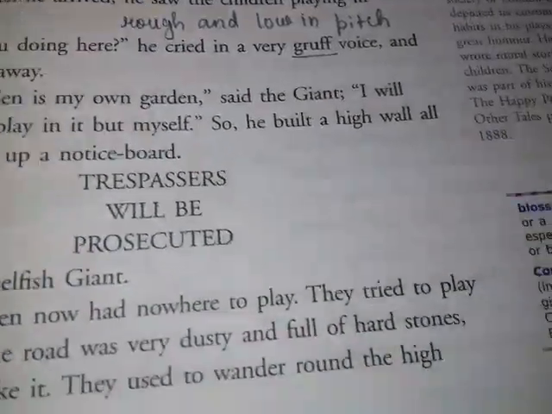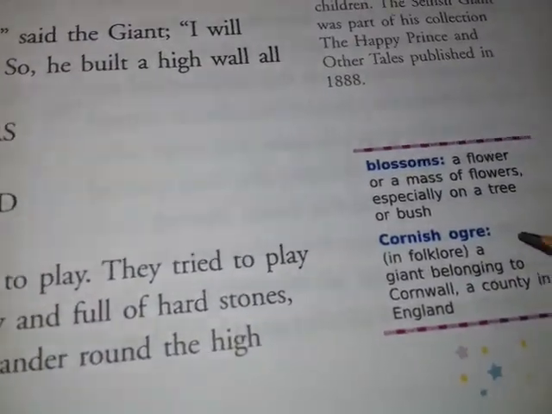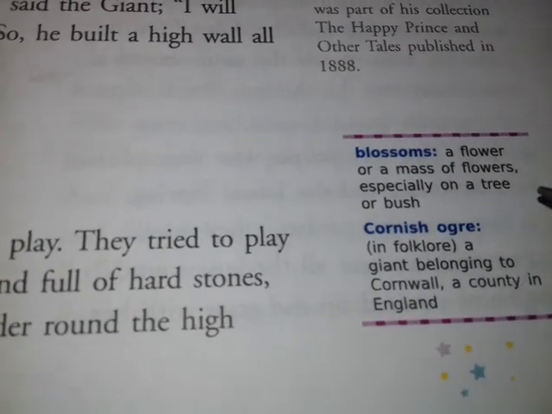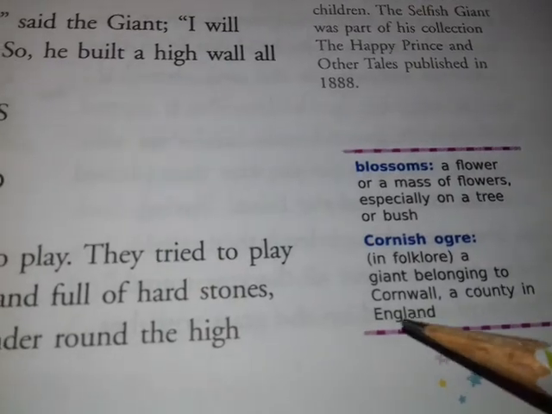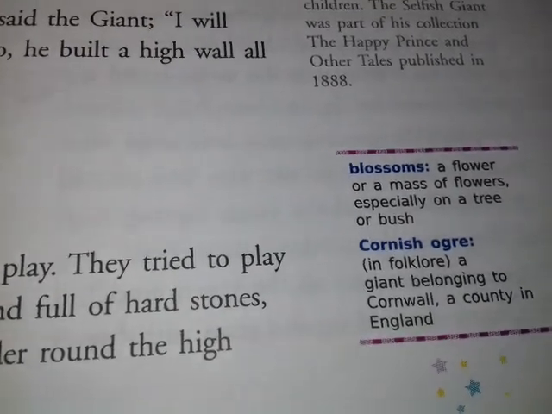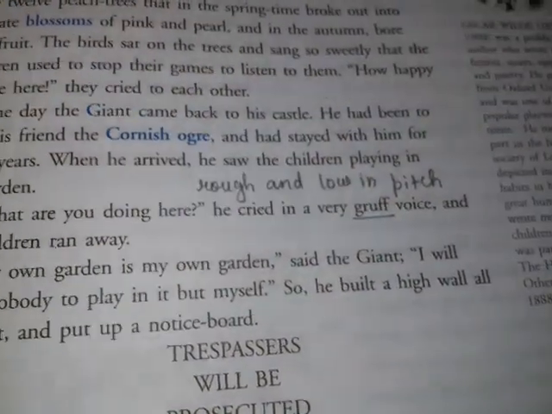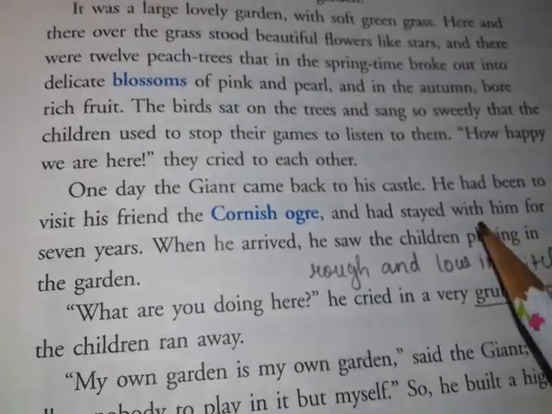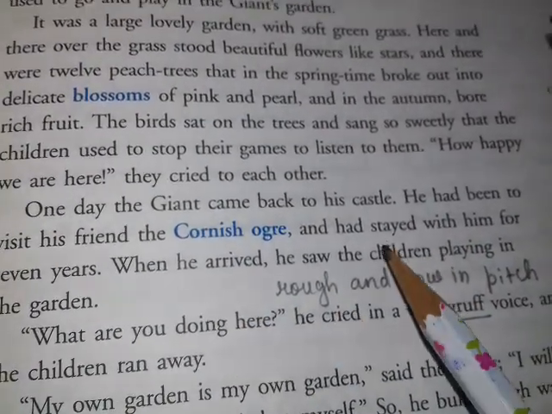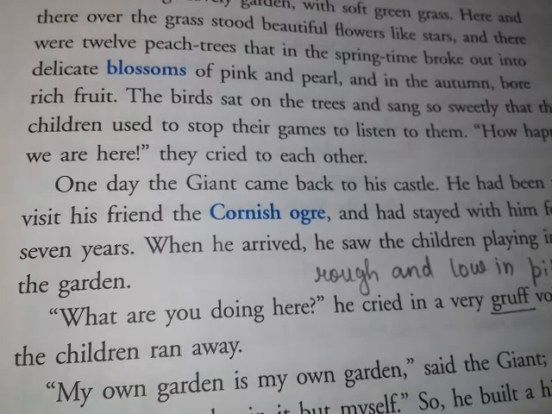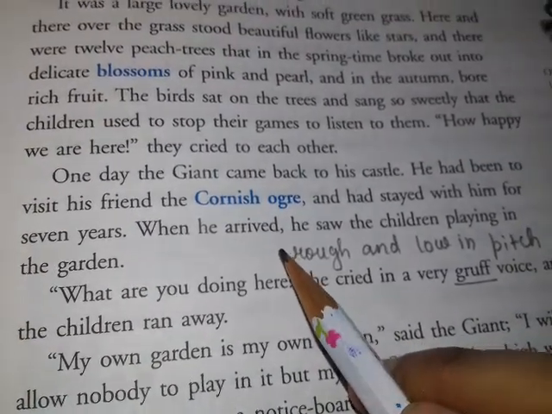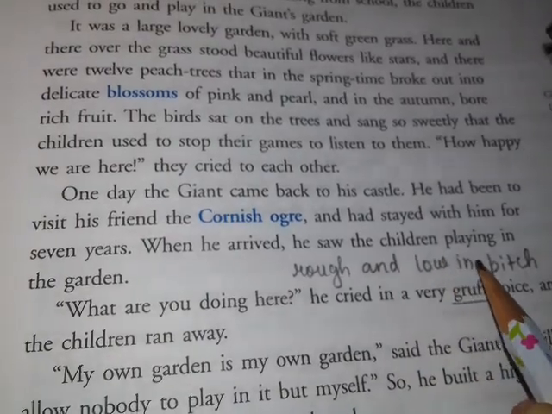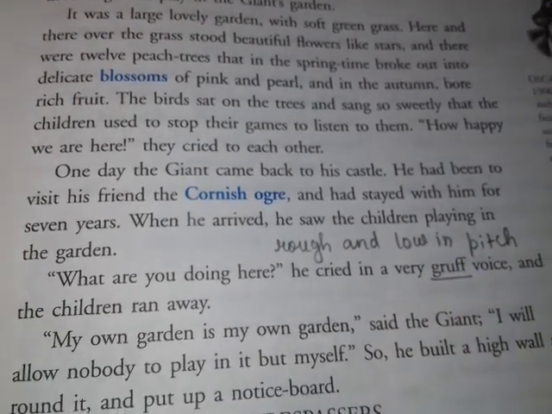So here the description is given. Cornish ogre, it is also a giant. He was also a giant, and he belonged to which country? He belonged to England. Okay, so this giant went to Cornish ogre and he stayed with him for 7 years, and when the time period was over, he returned back. Okay, and when he arrived, what did he see? He saw that many children were playing in his garden.